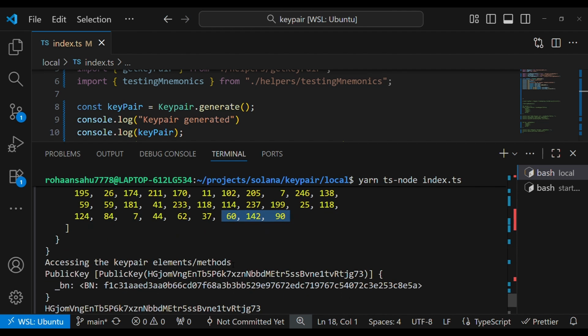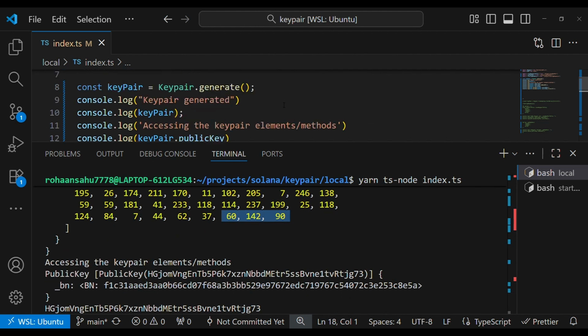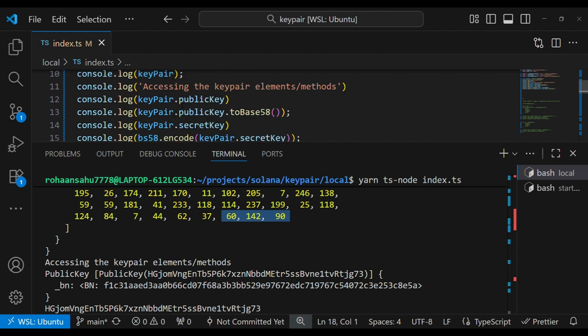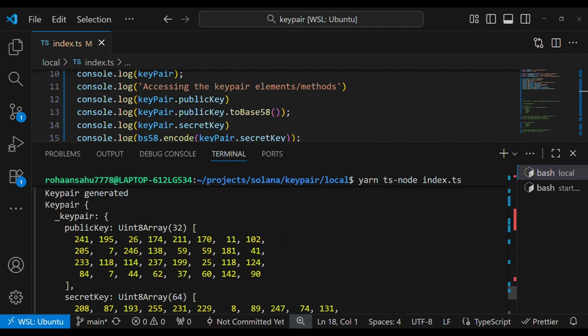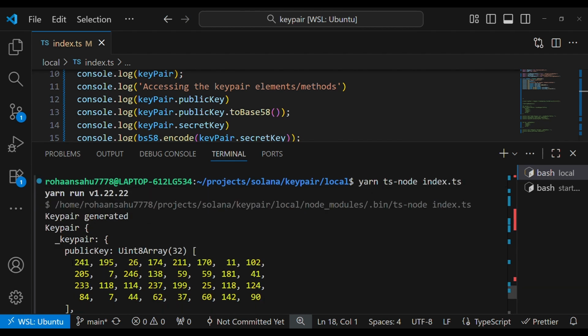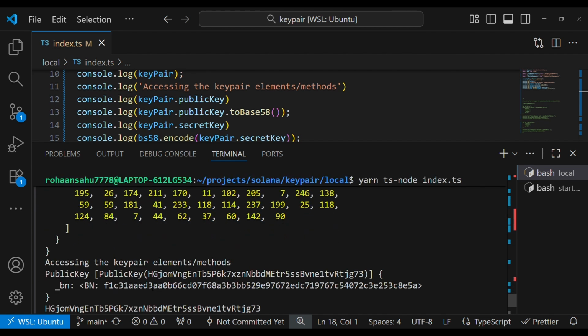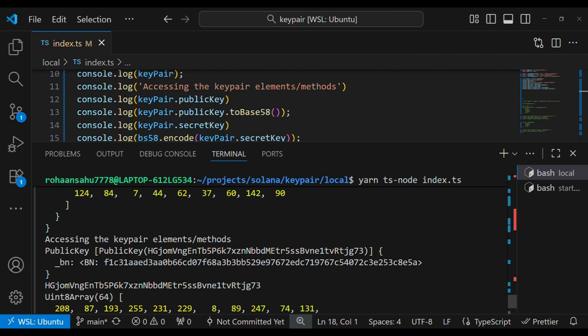Then we see this line, access the key pair elements and methods, and right below it we see key pair.public key directly console logged. Here we saw this number, which is the base 58 encoding of this array with the 32 elements, and this big BN happens to be the hex code of the same number.